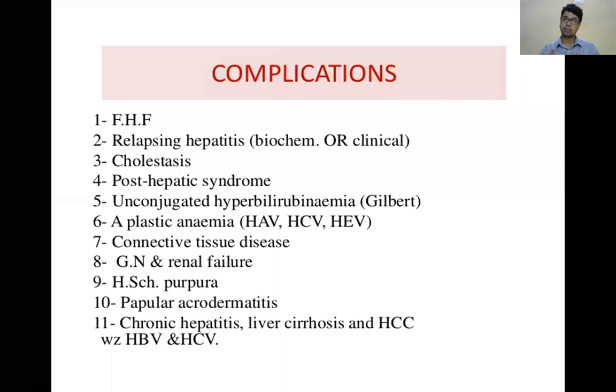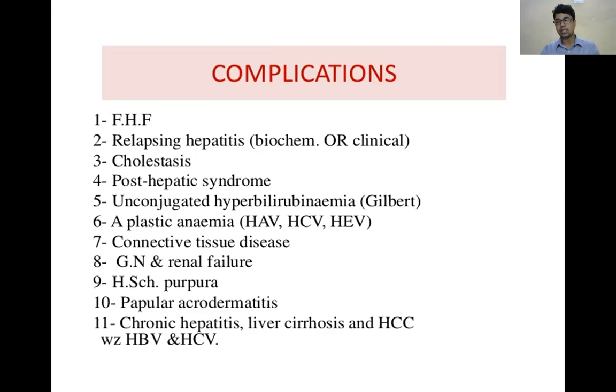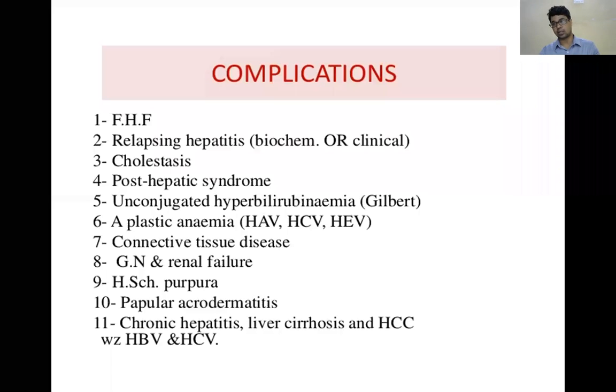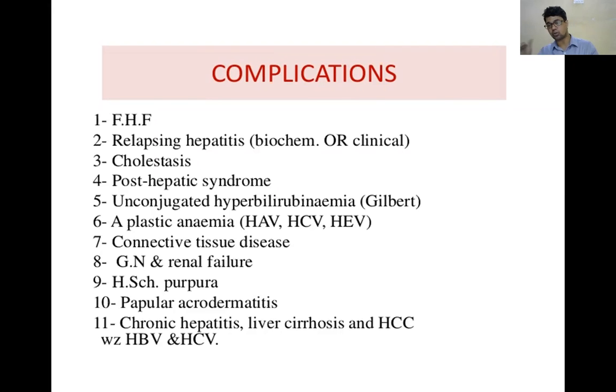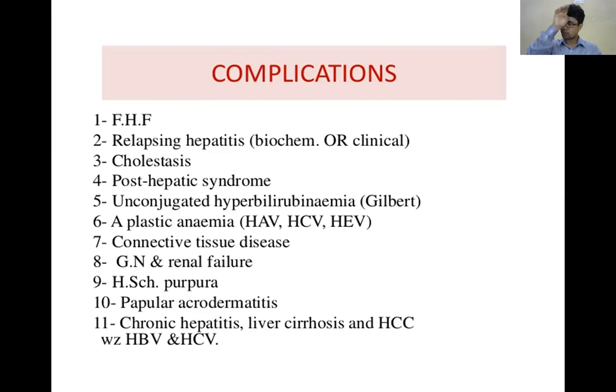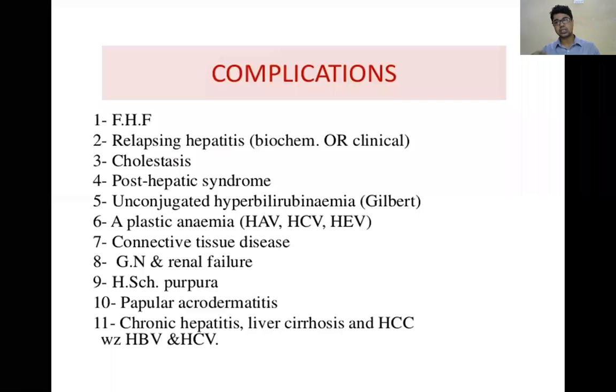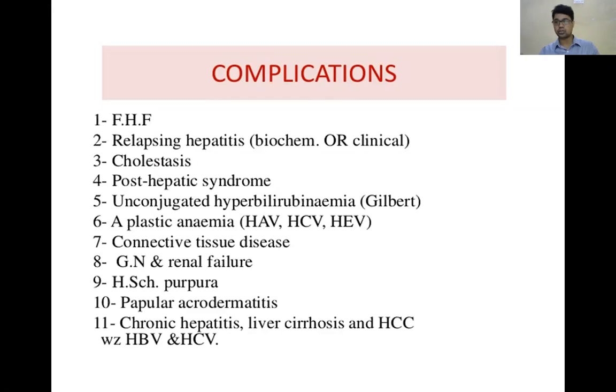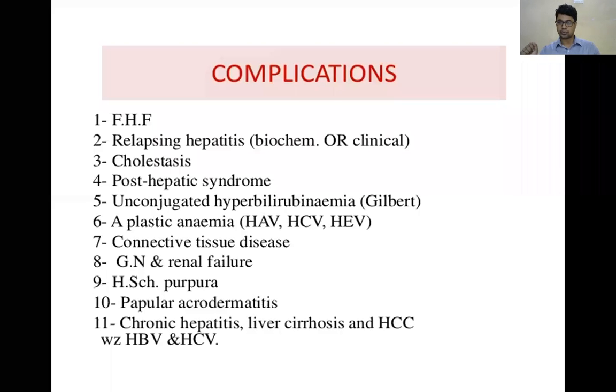Then carrier, even if the baby is asymptomatic, your liver enzyme is elevated. What is the liver enzyme level in acute hepatitis? It is 10 times more than normal. If your liver enzymes SGPT, SGOT are 10 times more than normal, then you always think of acute hepatitis. Whereas in carrier or chronic hepatitis, the enzyme elevation will be at most 5 times. And in drug induced hepatitis, for example paracetamol, it is again 10 or more than 10 times normal. So from this enzyme level, you can diagnose the cause.